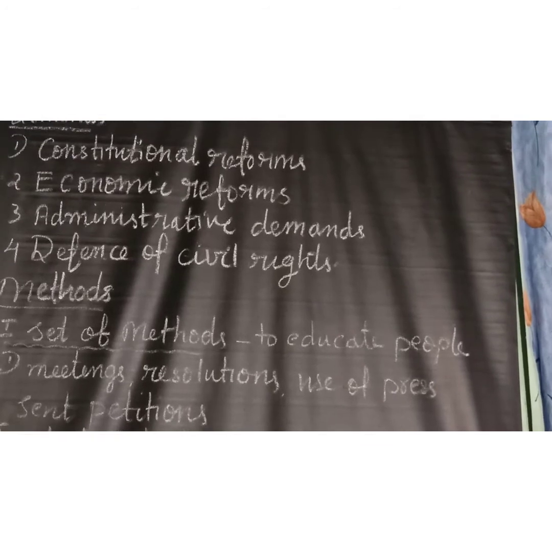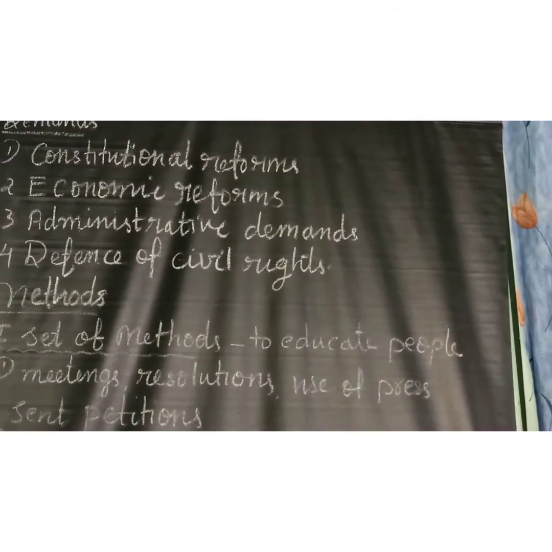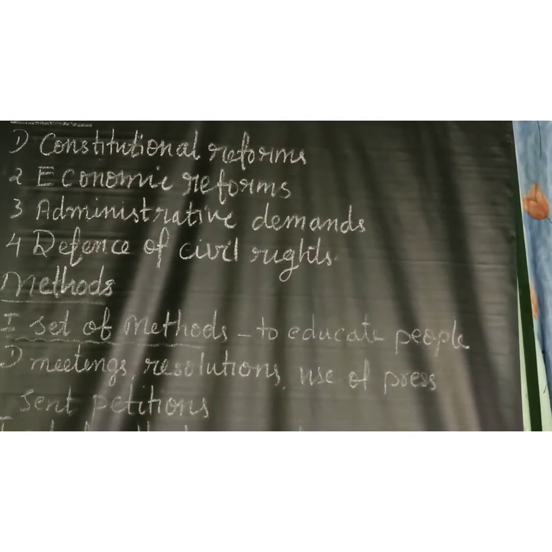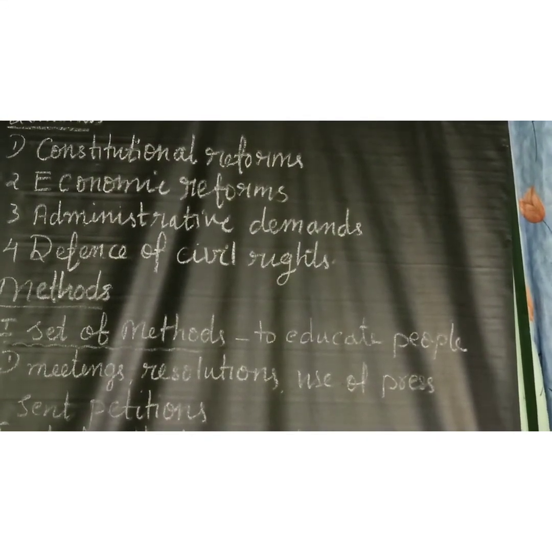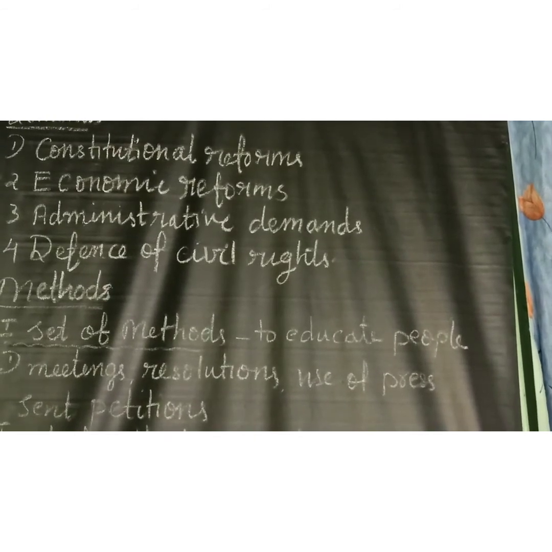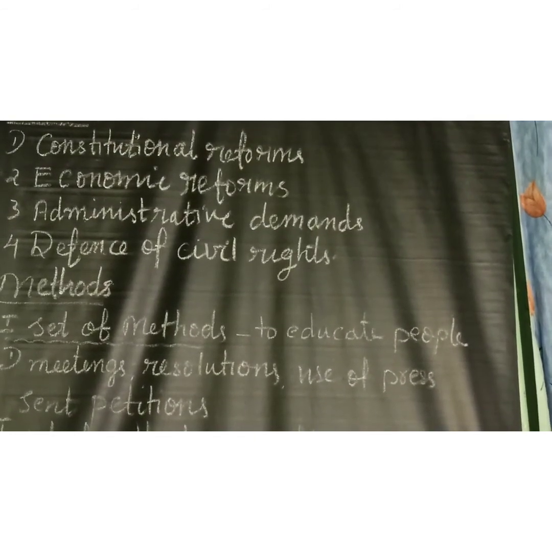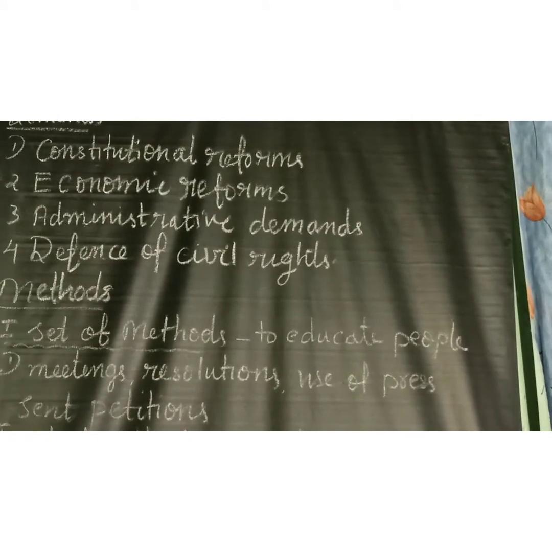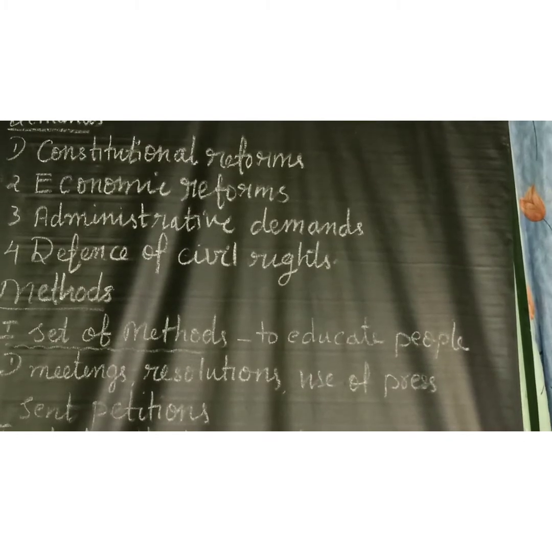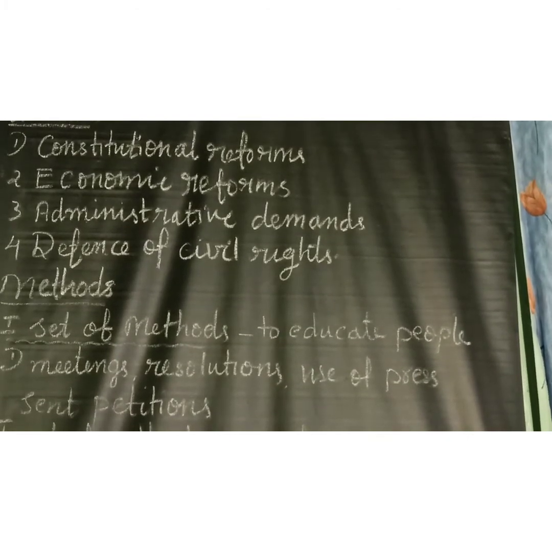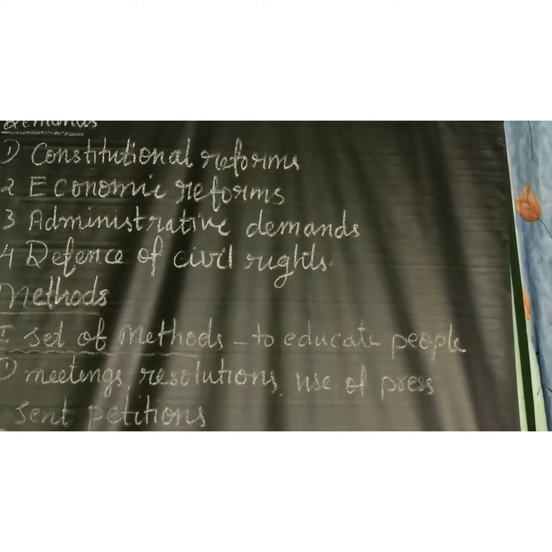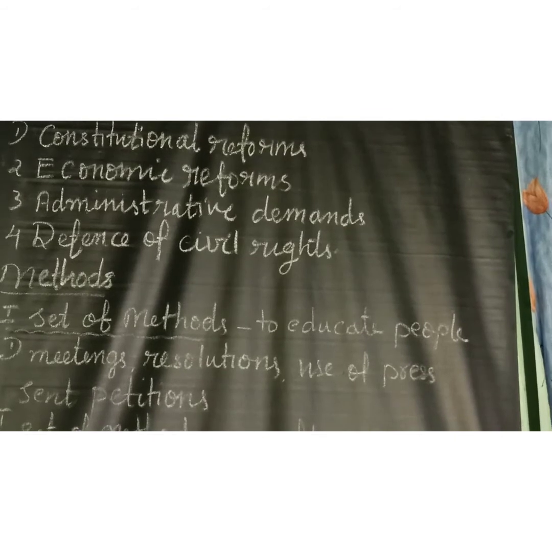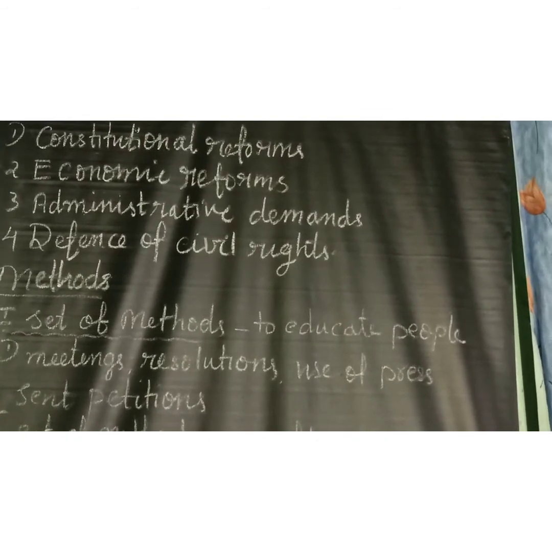What are the following demands? First, removal of restrictions on freedom of press and speech. Secondly, abolition of the Preventive Detention Act and of restrictions on individual liberty, such as the right to assemble and to form associations.